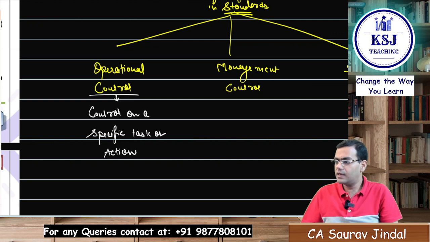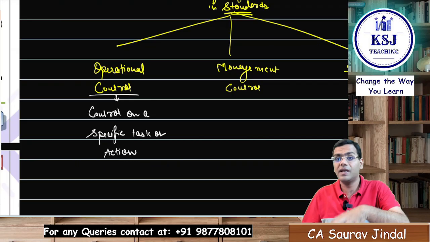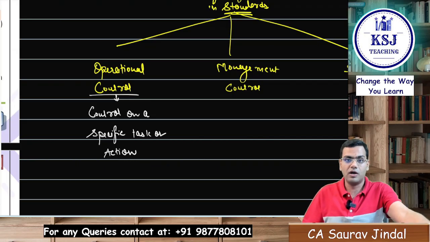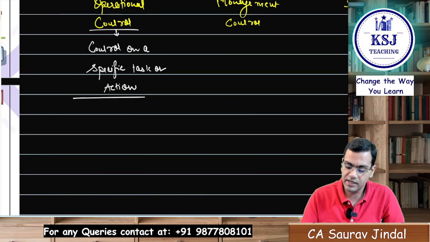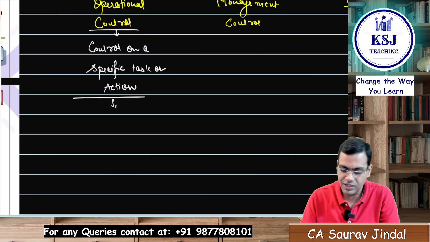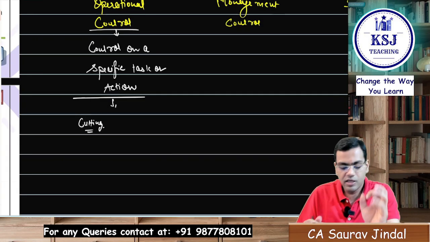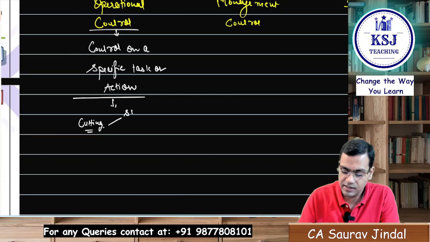You have to keep a check on whether the task is being done in the right way or not. For example, you want to manufacture a t-shirt, and for that there is a particular task, cutting. Now you have set a standard that out of 10 meters of cloth you will be able to make 5 t-shirts.